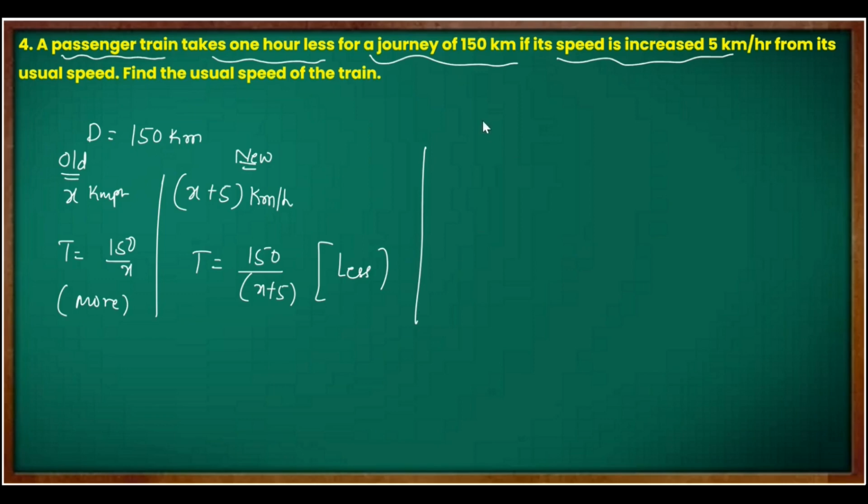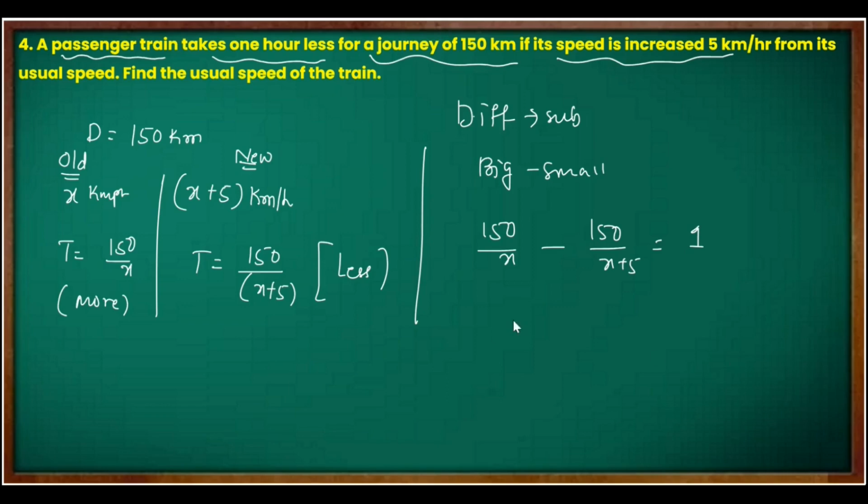So the difference they have given. Again I told you, difference means subtraction. Subtraction means bigger minus smaller. So which is big here? 150 by x. And which is small here? 150 by x plus 5. What is the difference between the two timings given? Here it is 1 hour less, that is 1. Correct. Let's cross multiply: 150 into x plus 5 minus 150x equal to 1.